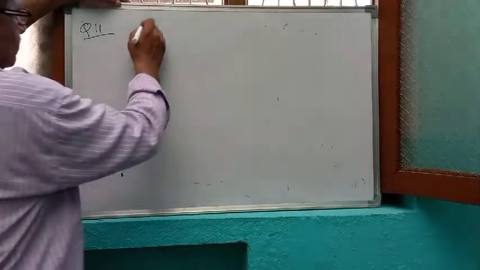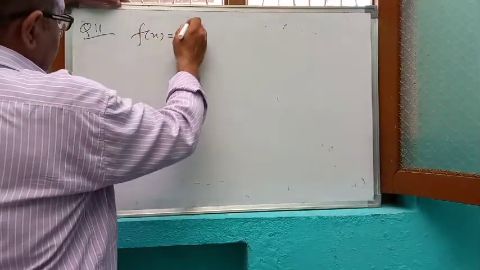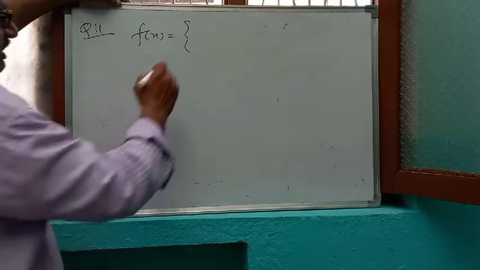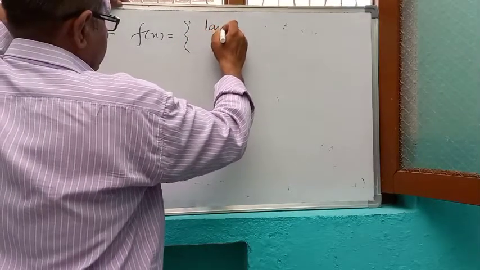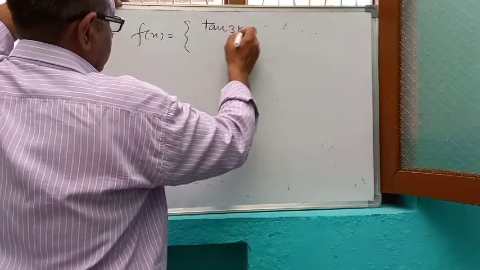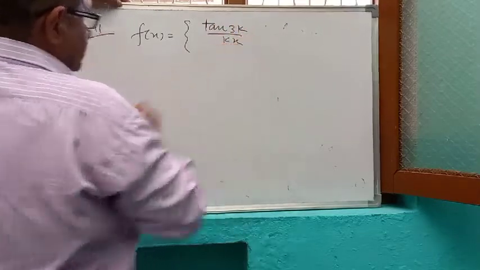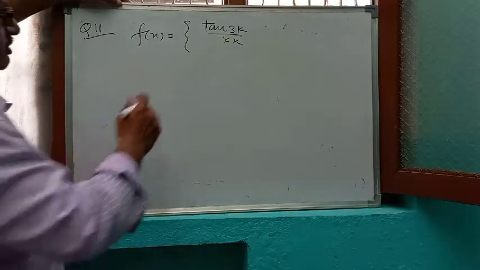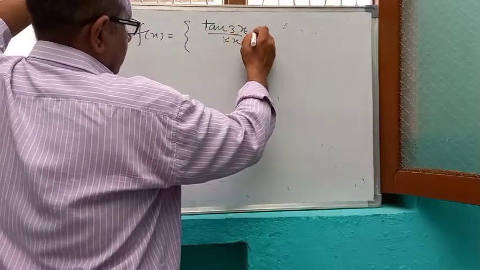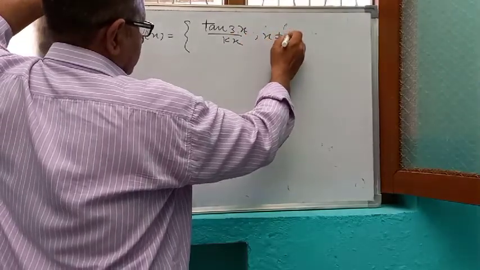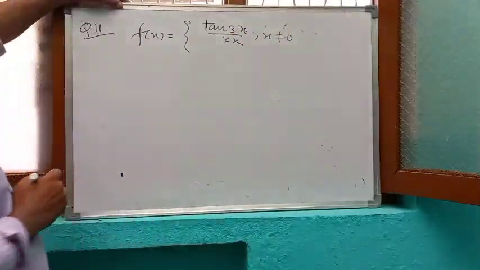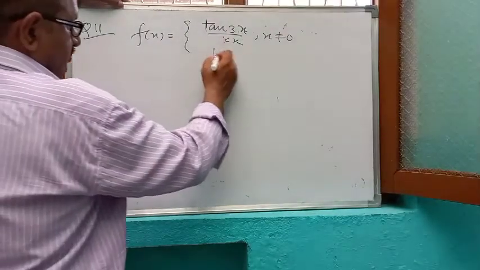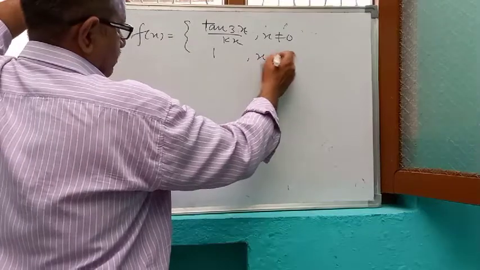f(x) is equal to tan 3x upon kx, x not equal to 0, and it is equal to 1 at x is equal to 0.